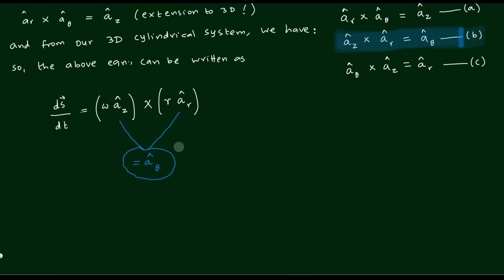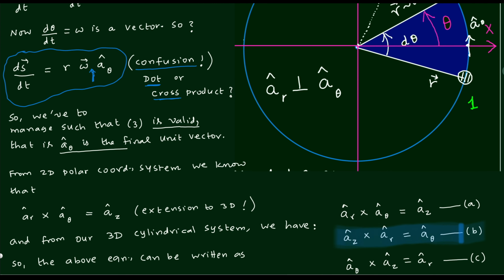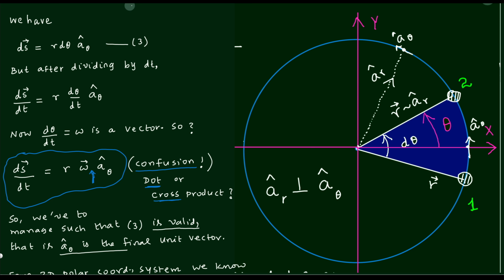Okay, so the cross product of the unit vectors gave you a theta, and therefore we can now put the cross product in the correct place. We were asking whether to put dot product or cross product. We can put a cross product, but you have to put the correct attachments. Omega goes to the az, etc. That is what I mean to say. So a theta we will be getting finally according to 3. So that has been managed now.